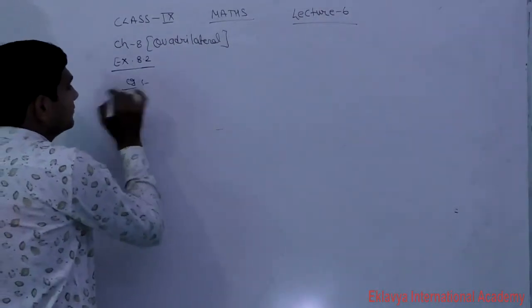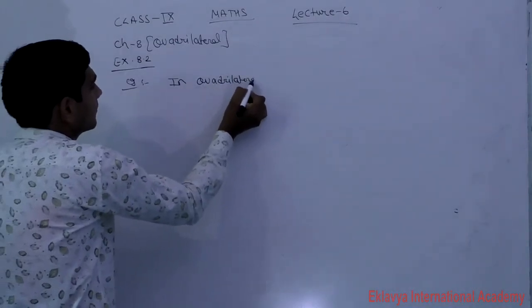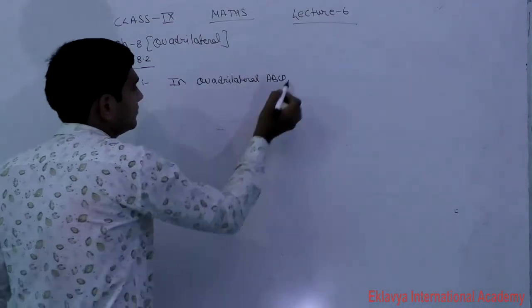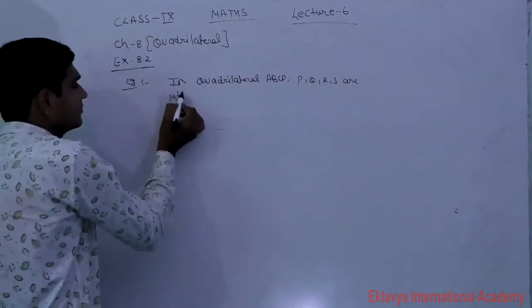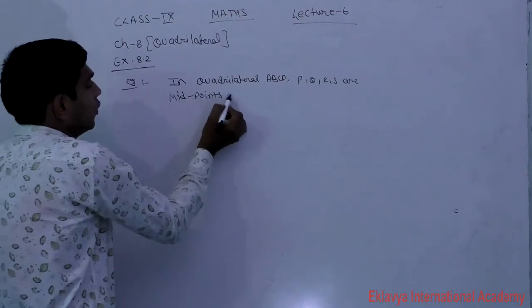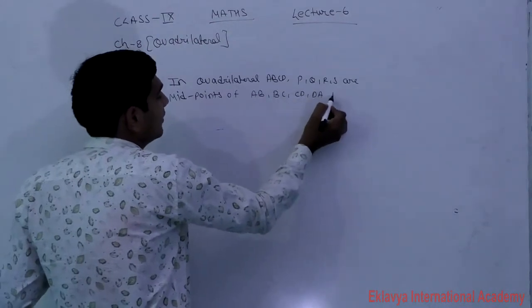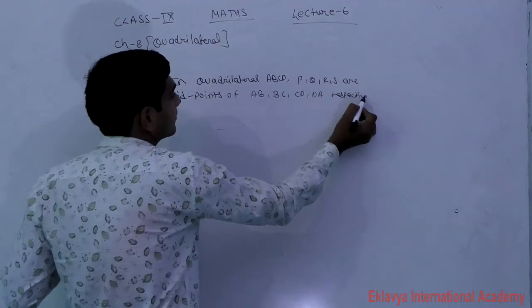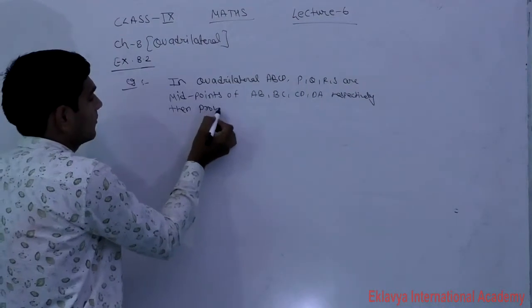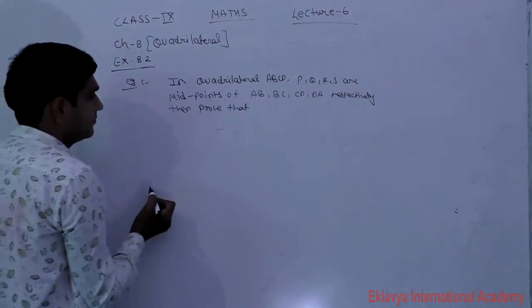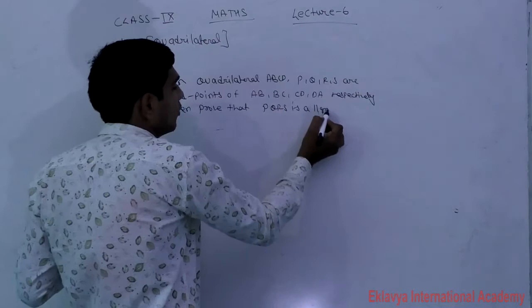Next question is, in quadrilateral ABCD, P, Q, R, S are midpoints of AB, BC, CD, DA respectively, then prove that PQRS is a parallelogram.